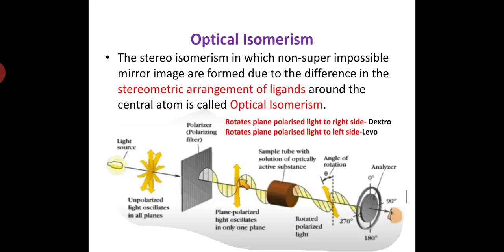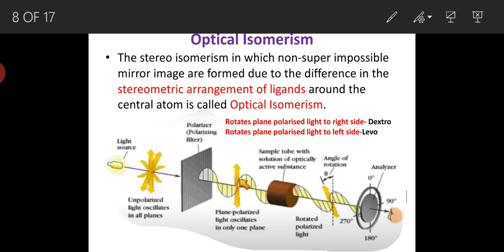And next one is optical isomerism. What is optical isomerism? We can define it as the stereoisomerism in which non-superimposable mirror images are formed due to the difference in the spatial arrangement of ligands around the central atom. Here, how is optical isomerism observed?